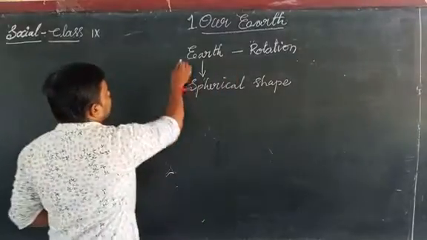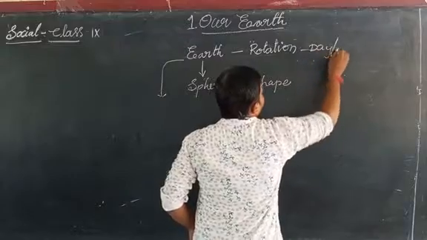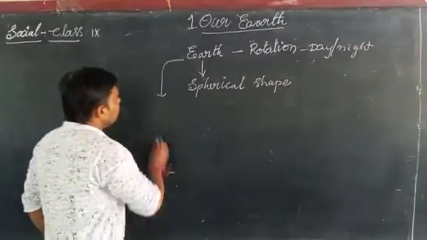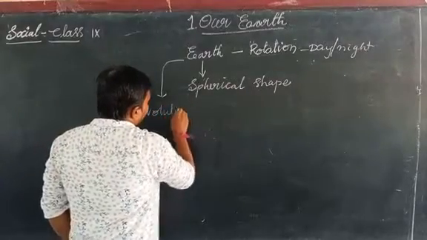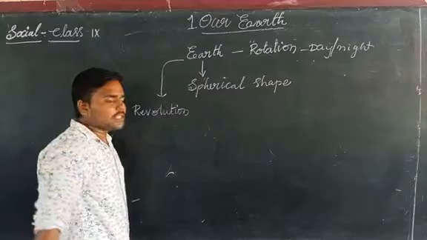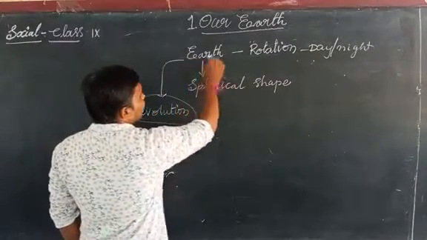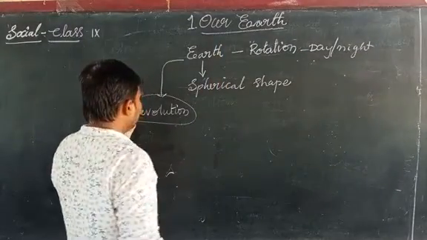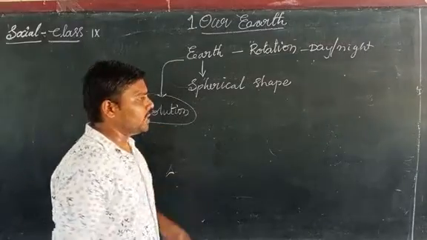Due to the revolution of the earth, we can observe the changes in the seasons. Revolution means the earth rotates on its own axis and also revolves around the sun. That is called the revolution of earth.